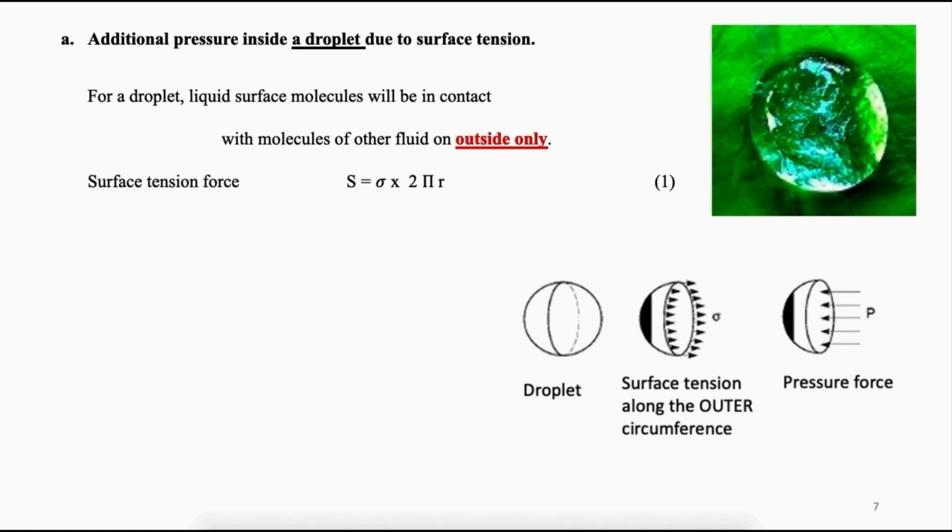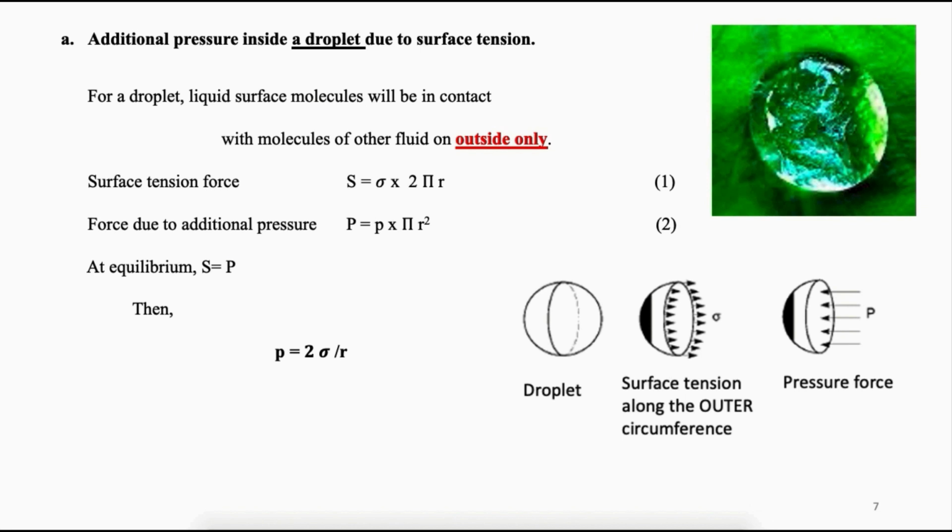So, it comes to S is equal to sigma into 2 pi r. Force due to this additional pressure is equal to P into pi r square. Why pi r square? It is the projected area on which pressure force is acting. That is, projected area is the characteristic area normal to the pressure force. That's why we take the area as pi r square.